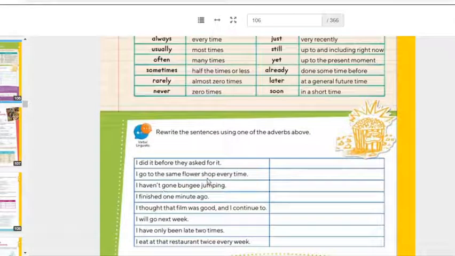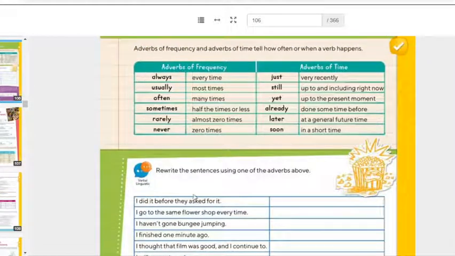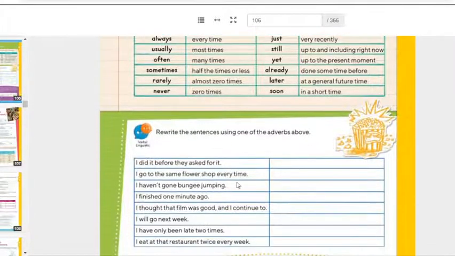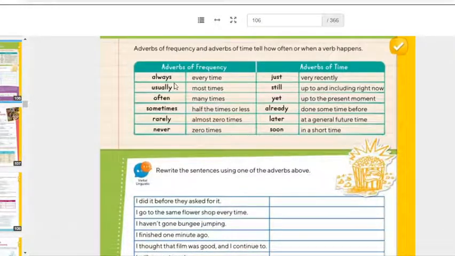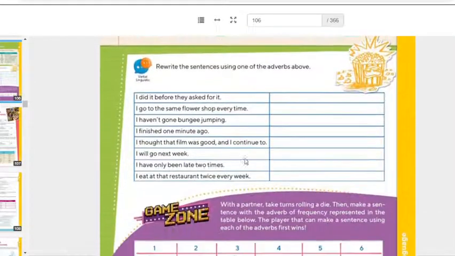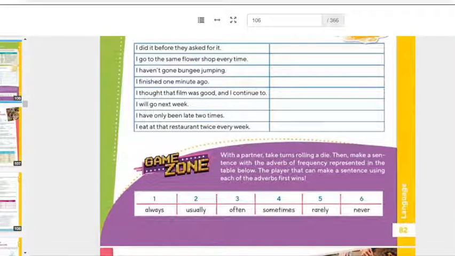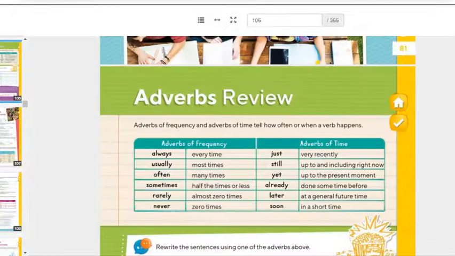I go to the same flower shop every time. What word can you use here to substitute every time? Always? Yes. So I go to the same flower shop always. There you go. Pay attention to the next one and decide which one you are going to use. Frequency of time. Remember, what is the meaning of each one? And guys, we're going to continue on the next page, number 83.